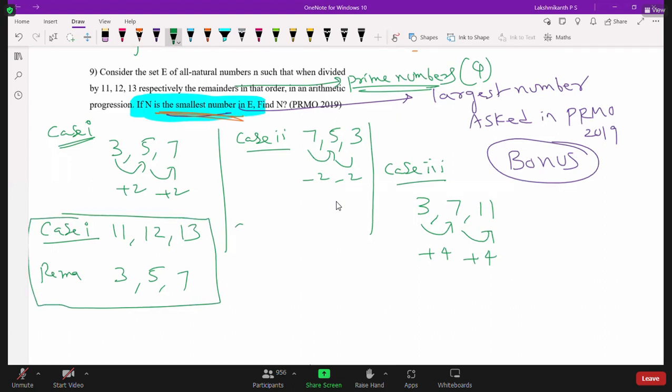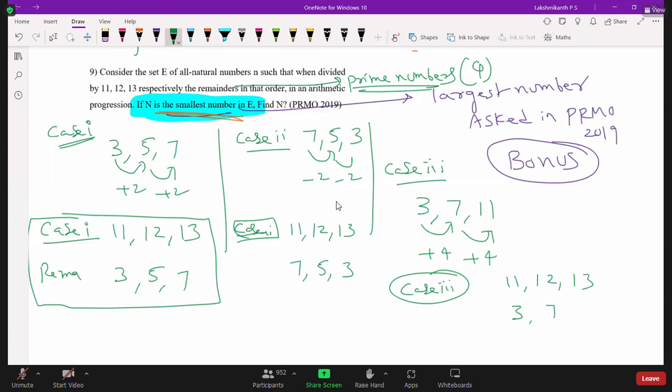Another case: when you take the divisors 11, 12, 13, the remainders are 7, 5, 3. And case 3: when the divisors are 11, 12, 13, the remainders are 3, 7, and 11.